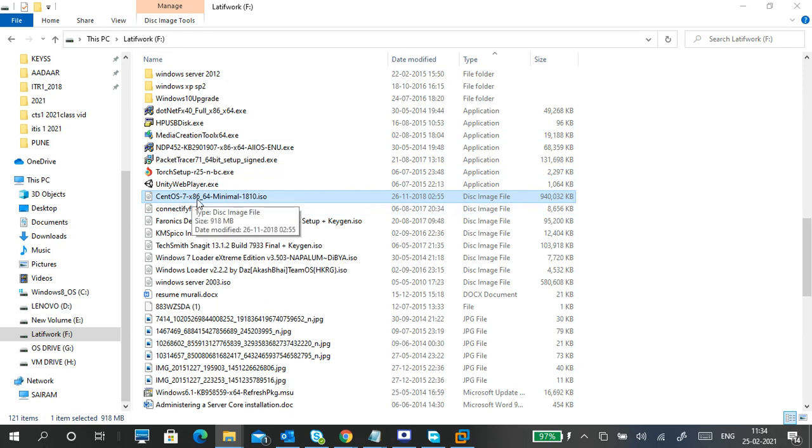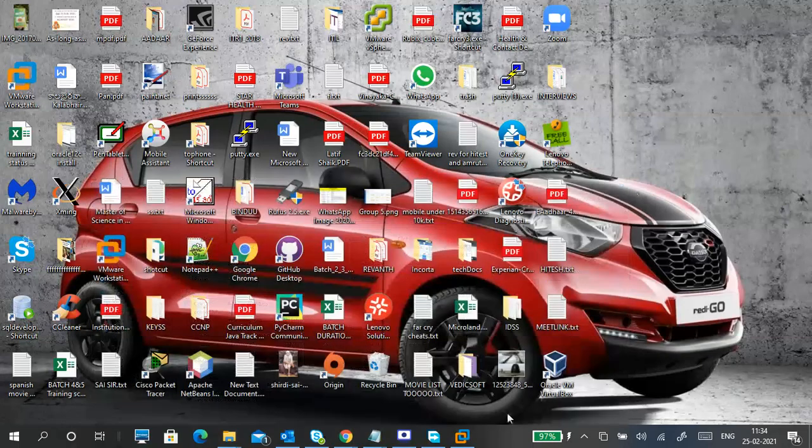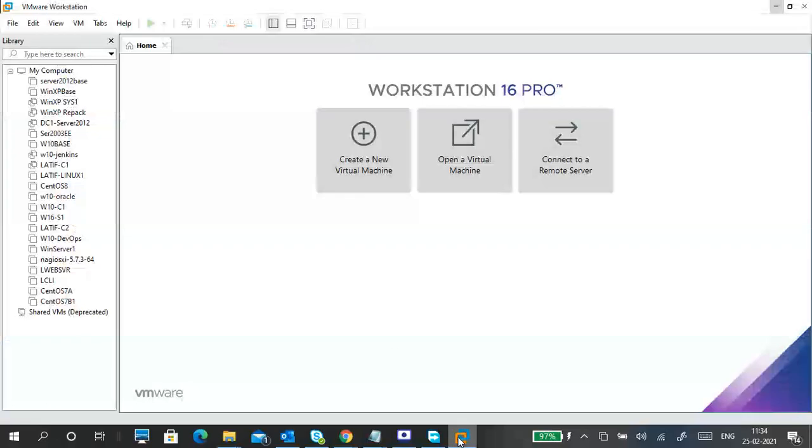Can you see CentOS 7 x86_64 minimal 1810? This is the edition. It keeps on releasing new editions. So this is one of the editions which I downloaded in 2018 itself. This is one kind of edition, with release dates. That is enough for me for the current practical, where it is in the F drive.